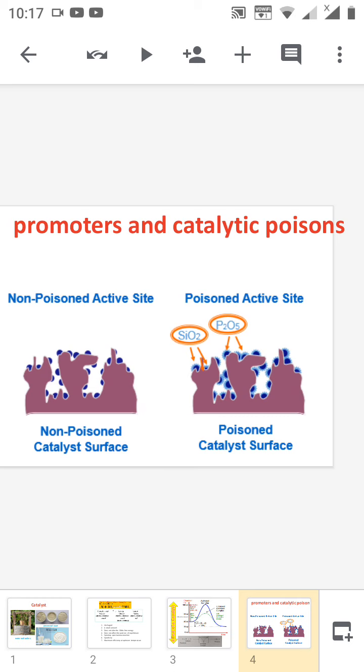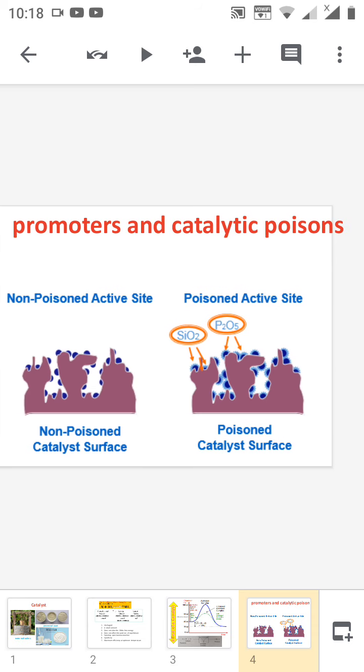On the catalytic surface there are a large number of active sites. These active sites are occupied by the reactant in the normal catalyzed reaction. Sometimes the presence of certain material attached at the active sites means that more molecules are involved in the catalysis, so the rate of the reaction definitely increases.